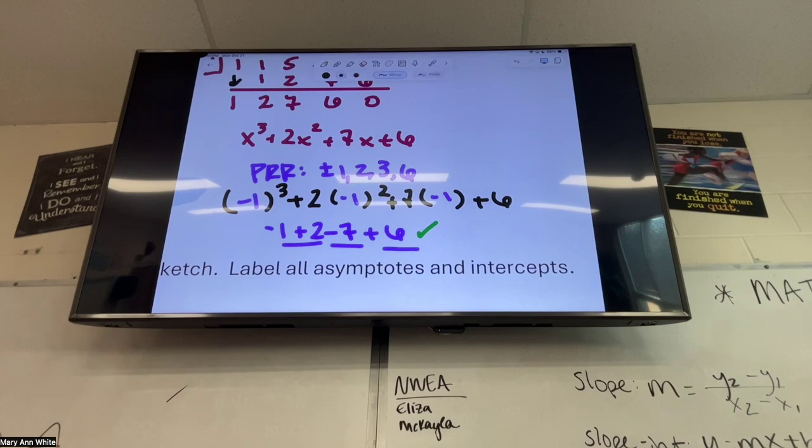Is it always going to be like a plus or minus with PRRs? It will always be plus or minus here. It's not like a shortcut, like it's always -1 or it's always +1. It keeps alternating. But see how we had to get some positives and some negatives in here in order for them to cancel out? That's kind of what I'm looking for. So I didn't plug +1 in because I knew it'd be positive, positive, positive, positive, and there's no way that would equal 0.